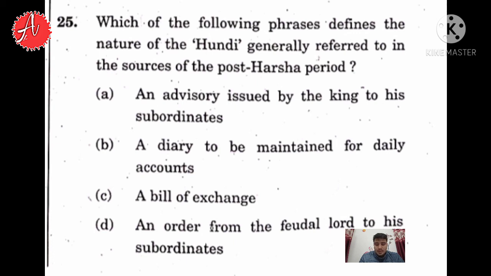Four options are there. First is an advisory issued by the king to his subordinates. Second is a diary to be maintained for daily accounts. Third is a bill of exchange. Fourth is an order from the feudal lords to his subordinates. So, as I said, it is a type of financial instrument which is used in trade and credit transactions. So you can say that option C here is the right answer.